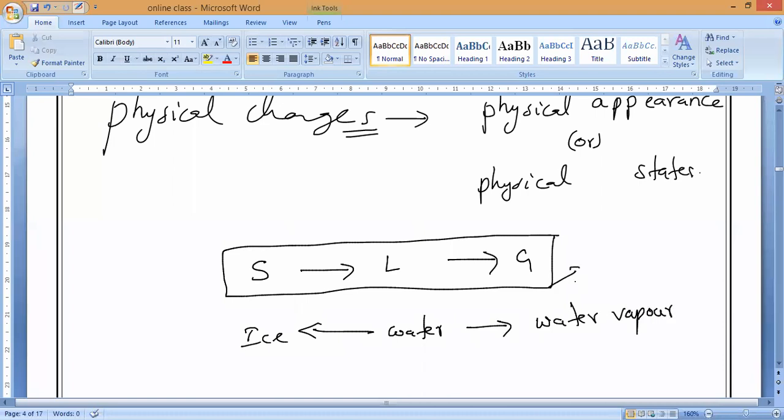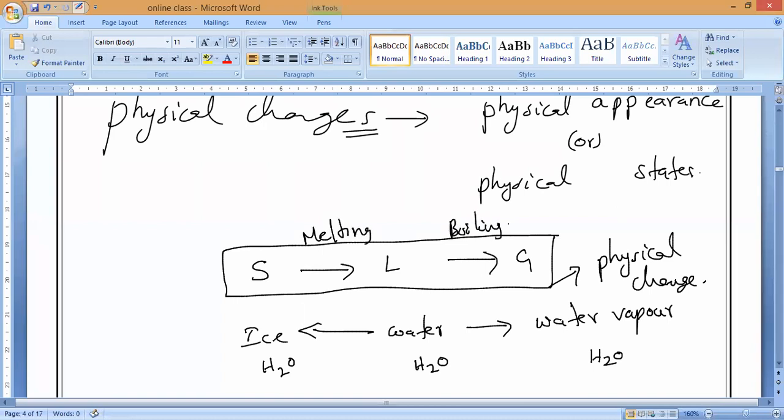Physical change. It is the physical change. Everywhere the formula is what? The liquid state has formula H2O, the solid state also has formula H2O, and water vapor also has formula H2O. So that is why all these processes, melting, boiling, we call them physical processes. And the same as cooling, condensation, and freezing. All of these we call physical processes only.